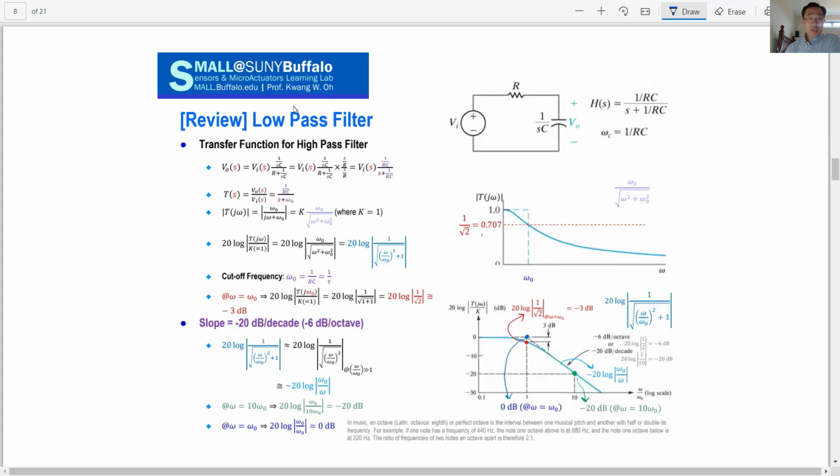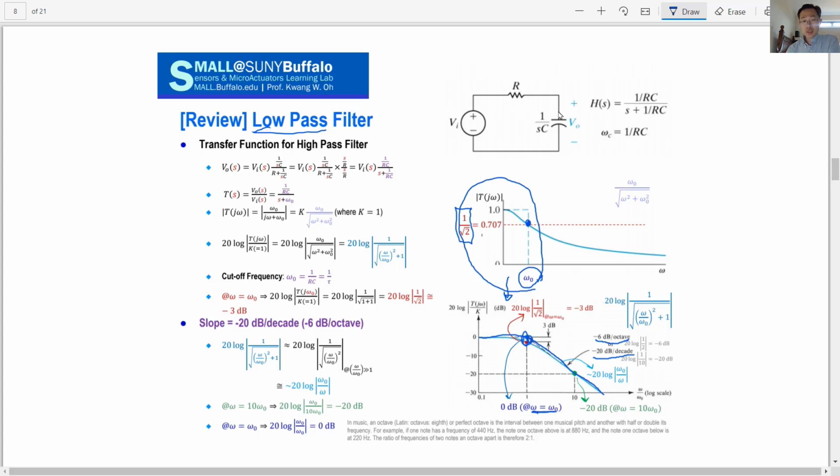And the next review point is the low pass filter. A low pass filter passes lower frequencies. Most of the low frequency will pass, and higher frequency will go close to 0. But how do you define the special point? Omega 0, the 1 over root 2 point. If you plot this linear scale into log scale, you will have a flat region and then suddenly it goes down along a linear line. That slope is minus 20 decibel per decade or minus 6 decibel per octave. Okay, and that point is the cutoff frequency, omega equals omega 0.